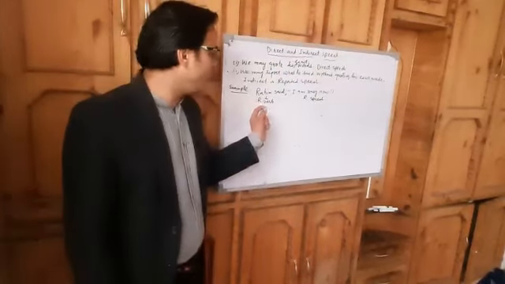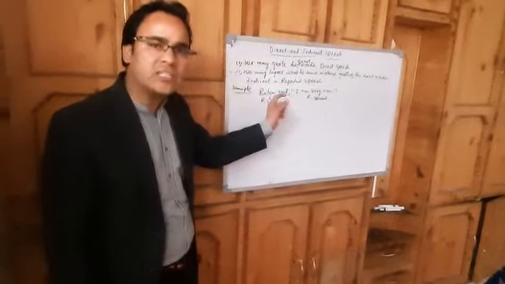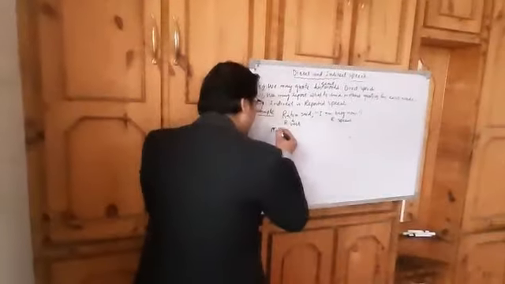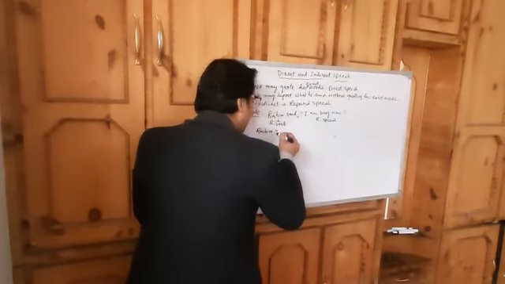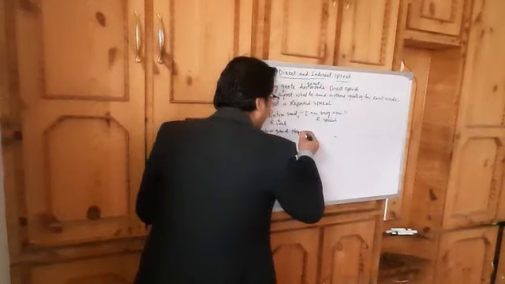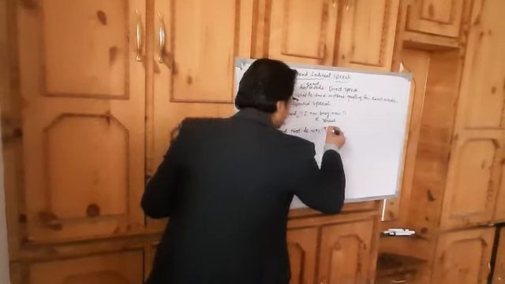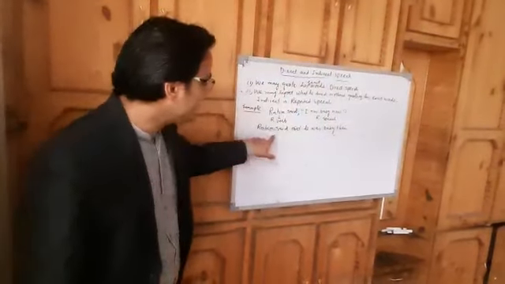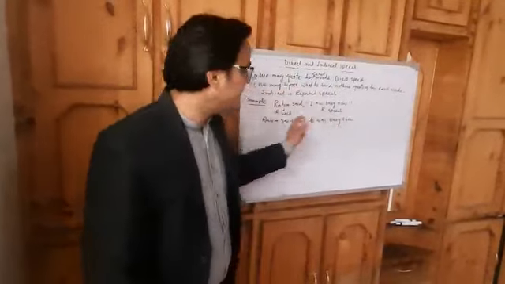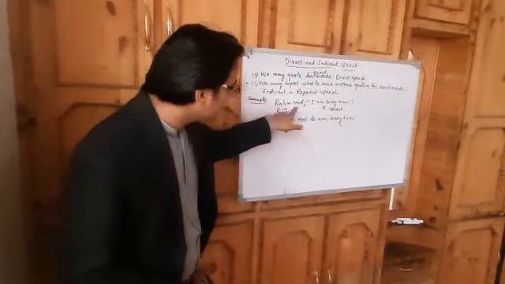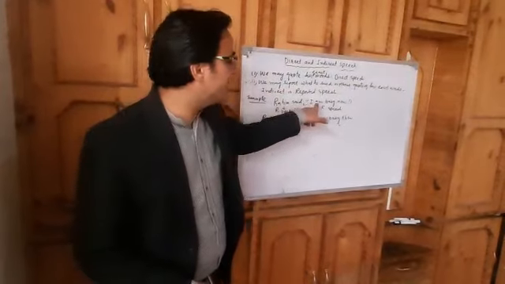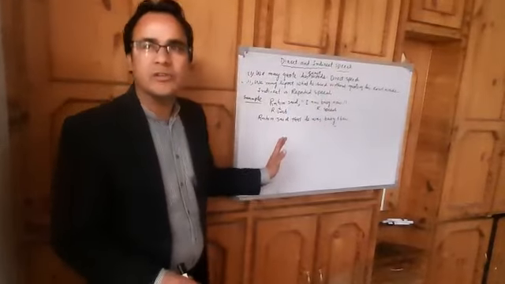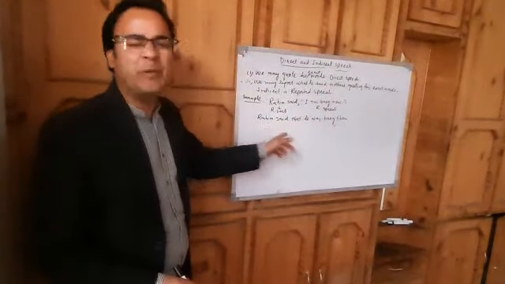So I have to change this direct speech into an indirect speech. I will write, Rahim said that he was busy then. This is an indirect speech. Now you see, in the direct speech the reported speech is in inverted commas, and there are no inverted commas in the indirect speech.